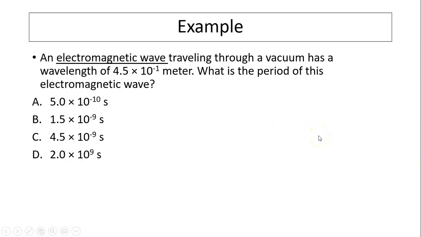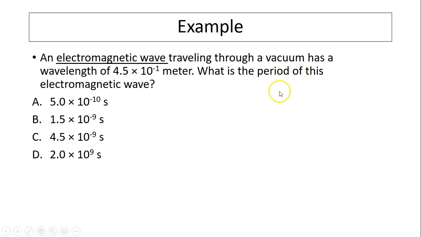Another example, an electromagnetic wave traveling through a vacuum has a wavelength of 4.5 times 10 to the negative 1 meter. What is the period of this electromagnetic wave? We probably have not mentioned this yet, but all electromagnetic waves travel with the same speed in vacuum or in air.